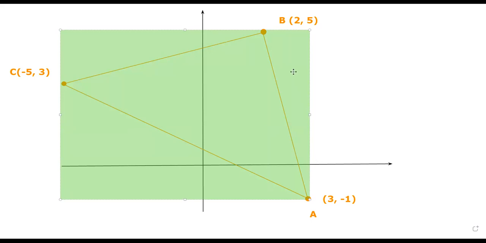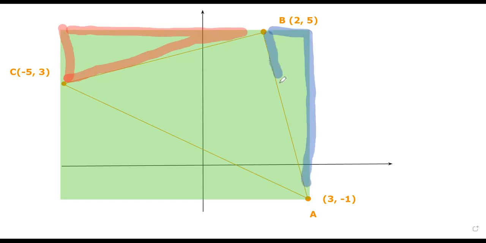We calculate this area, and notice that if we trim out this part, this red right angle triangle, and another right angle triangle, this time it's blue, and this purple right angle triangle, if we get rid of all these 3 parts, what remains is exactly the area of our triangle.